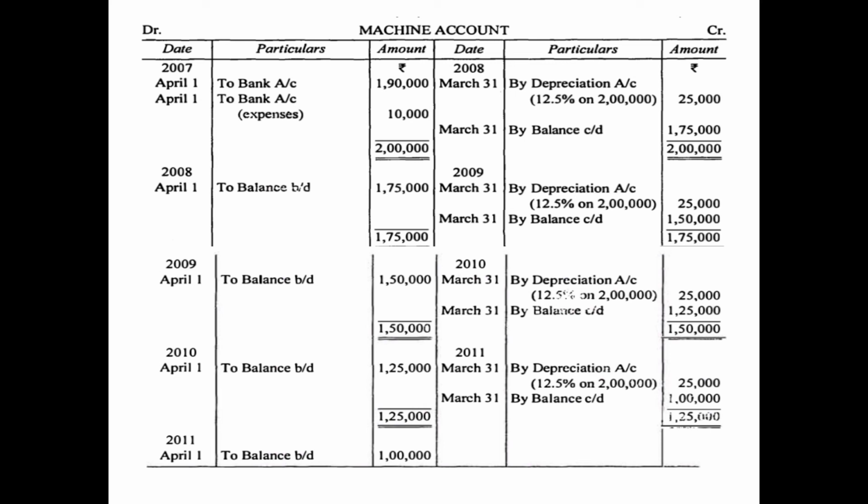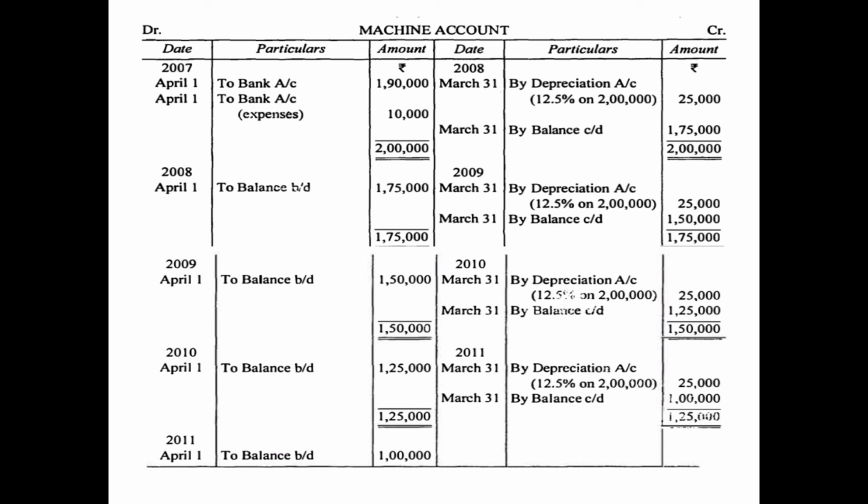Again this year also there are no other transactions, so we will simply calculate the depreciation now. Since we are following the original cost method, depreciation will be calculated at the rate of 12.5% on original cost, that is 2 lakh. We have nothing to do with 1,75,000. Had it been the written down value method, then we would have calculated the depreciation on 1,75,000. But since it is the original cost method, we will calculate 12.5% depreciation on 2 lakh rupees.